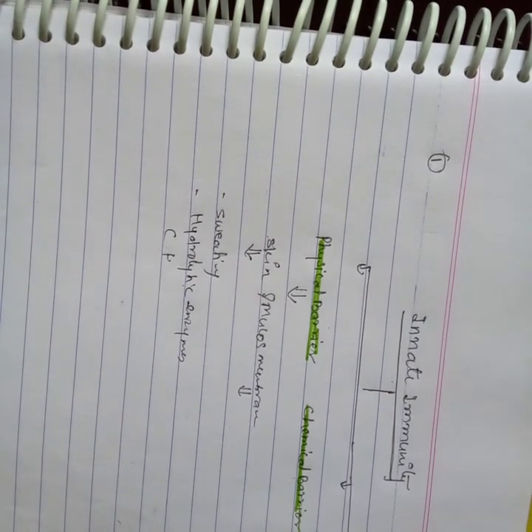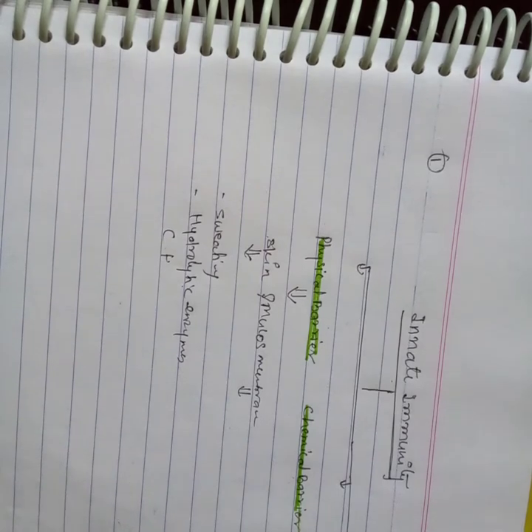Whenever any pathogen enters into the host cells, what happens?